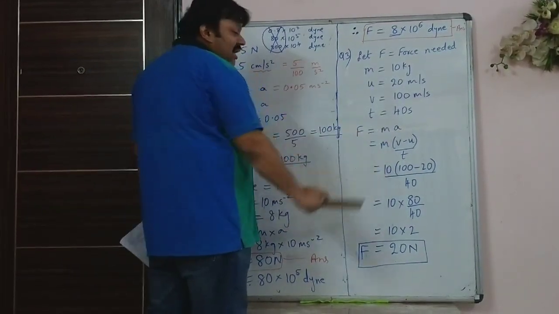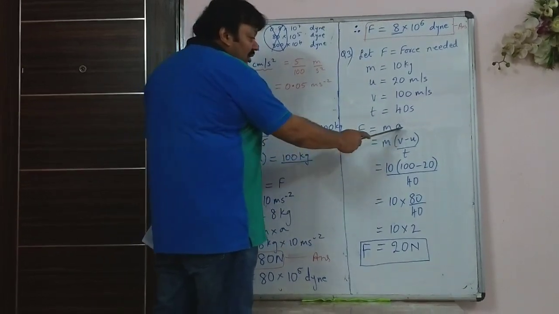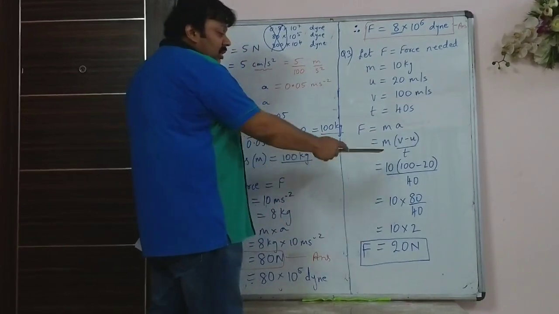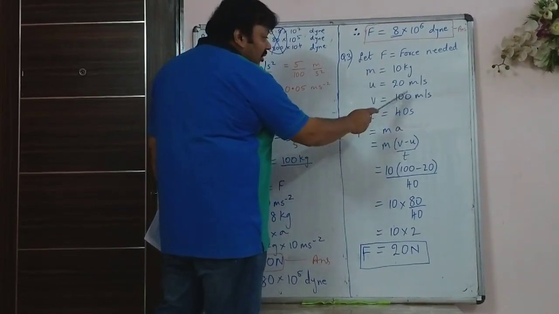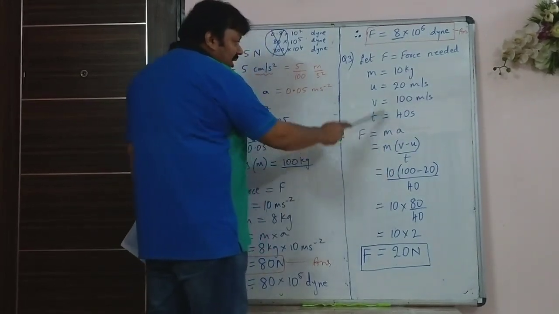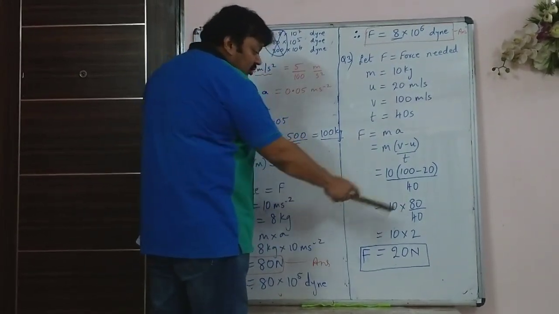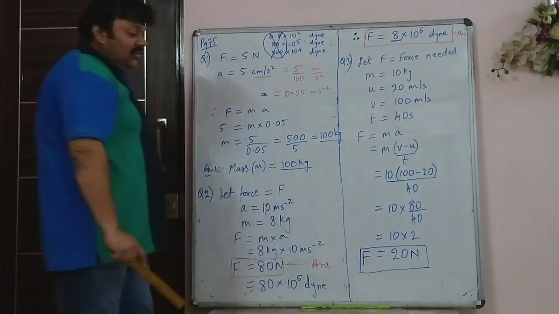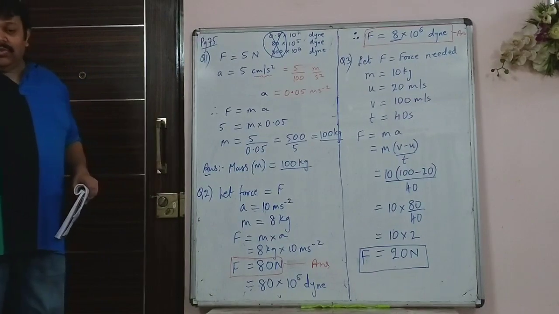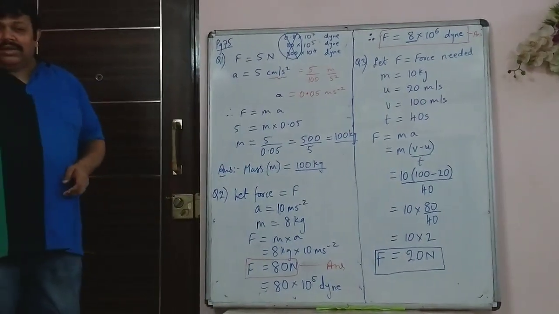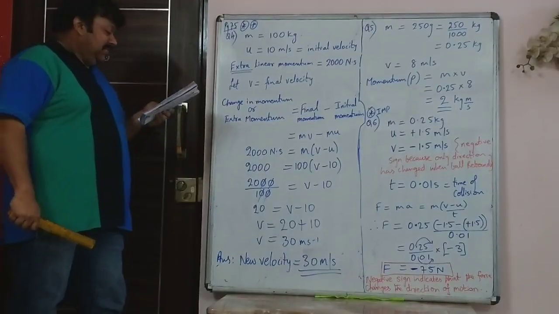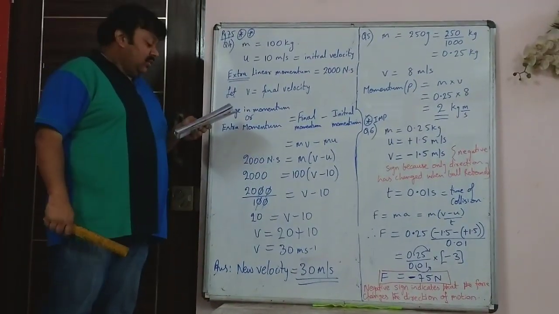So force is mass into acceleration. Acceleration will be written as v minus u upon t. So then you substitute the values: 100 minus 20 upon time, which is 40, and mass is 10. When you do the calculation, the force you get is 20 Newton. We'll do a few more, 2 or 3 more sums, and then we will continue with the sums in the next class.